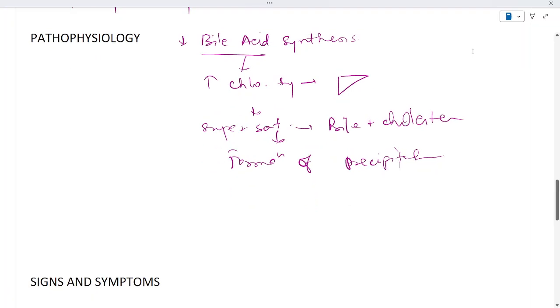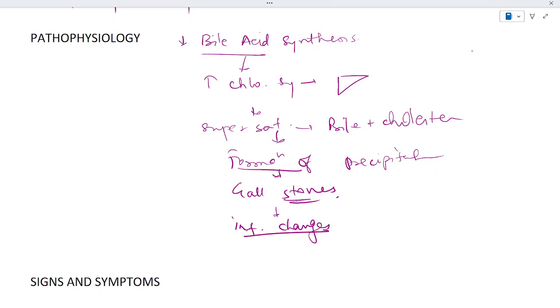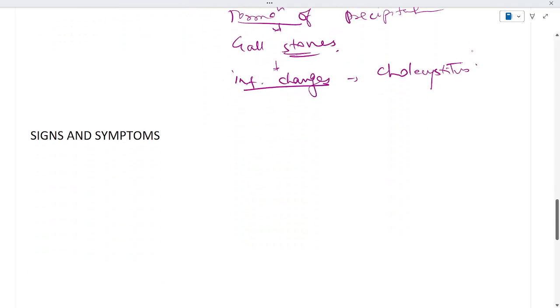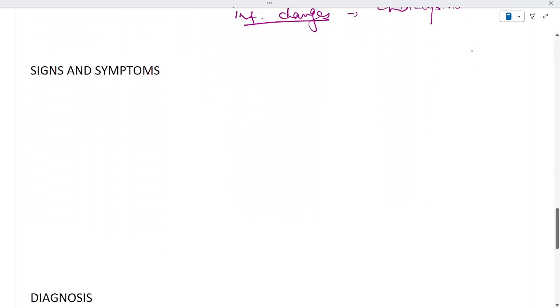Okay, so this formation of precipitate will lead to the formation of gallstone that we call cholelithiasis, and if it further proceeds, it can even lead to inflammatory changes, and these inflammatory changes we call by the term cholecystitis. Okay, so this is the pathophysiology about the development of cholecystitis or the development of the gallstone.